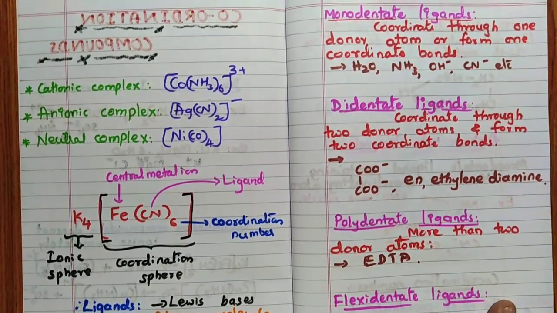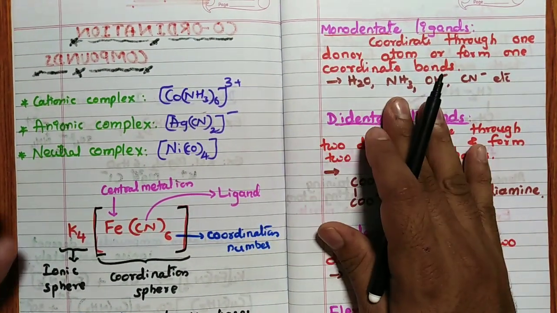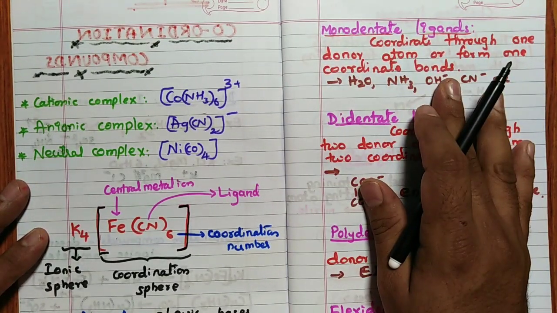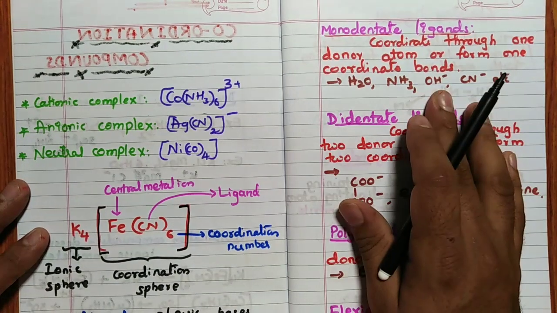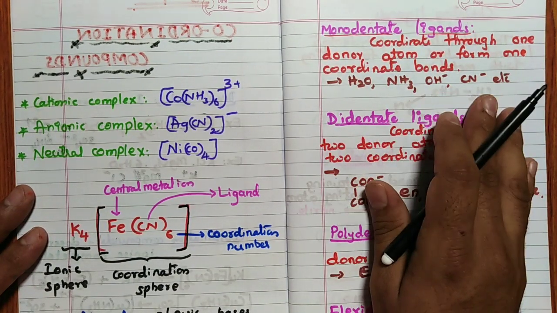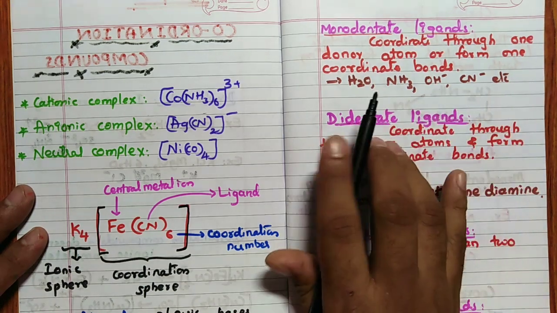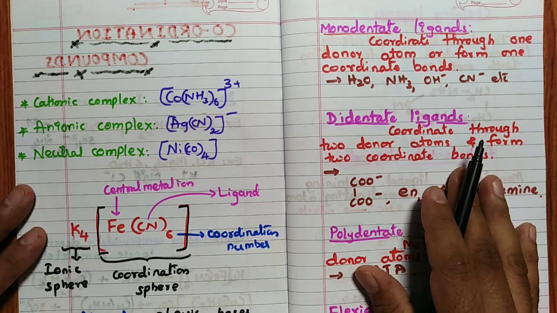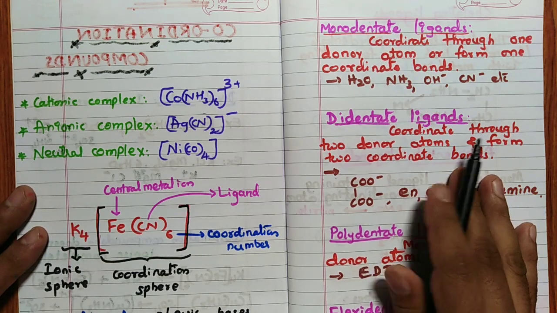Then the types of ligand. Monodentate ligand means it coordinates through one donor atom, or you can say it can form one coordinate bond. So the number of monodentate ligands is equal to the number of coordinate bonds. For example, H2O, NH3, OH minus, CN minus; so many examples you can see in any reference books.